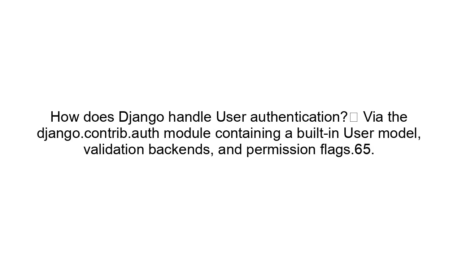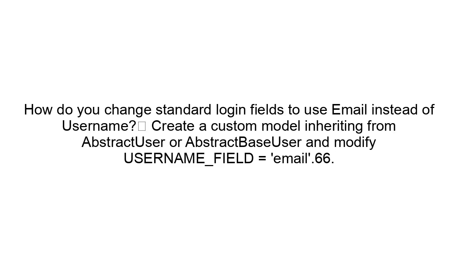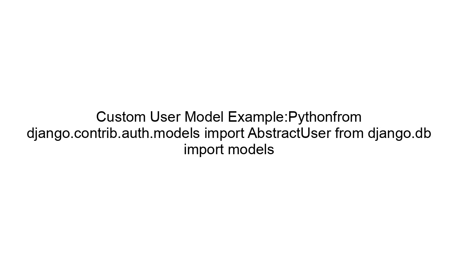64. How does Django handle user authentication? Via the django.contrib.auth module, containing a built-in user model, validation backends, and permission flags. How do you change standard login fields to use email instead of username? Create a custom model inheriting from AbstractUser or AbstractBaseUser and modify USERNAME_FIELD equals email.